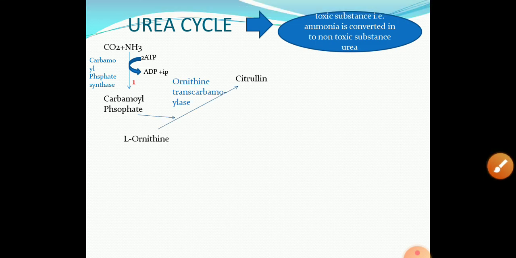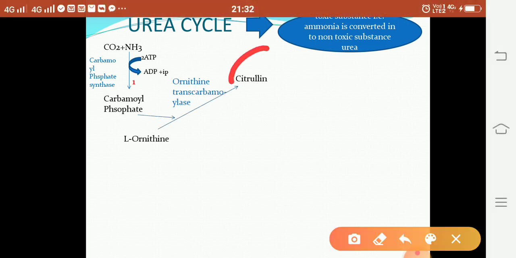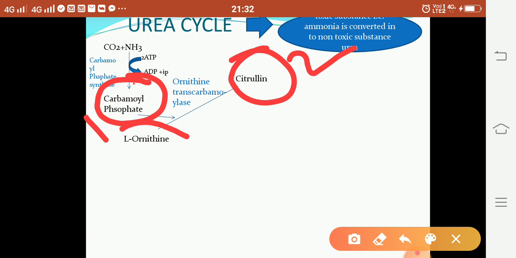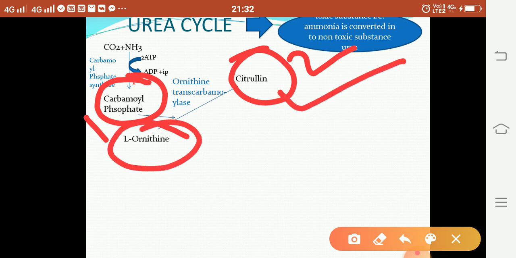Second step, formation of citrulline. In the second step, the carbamyl group from carbamyl phosphate is transferred to ornithine to form citrulline, and this reaction is catalyzed by the enzyme ornithine transcarbamylase.